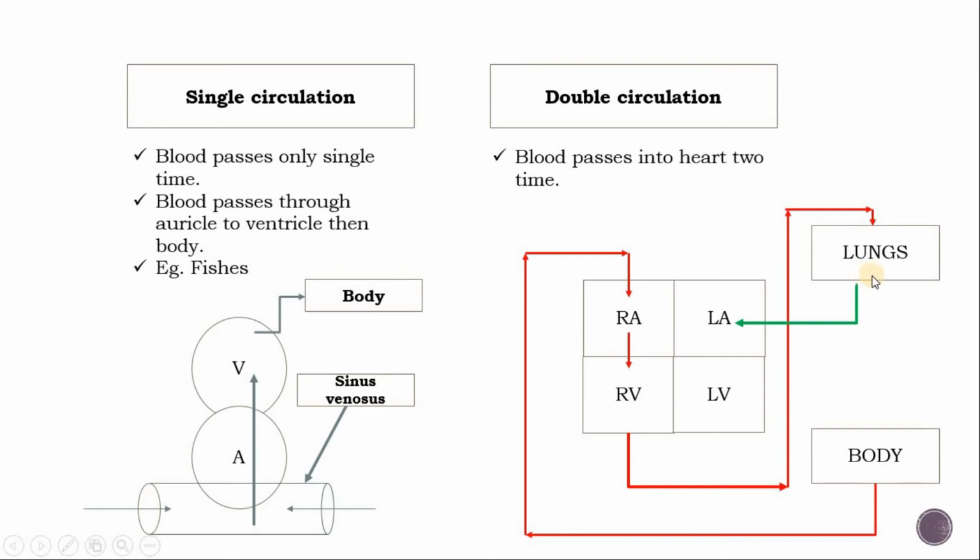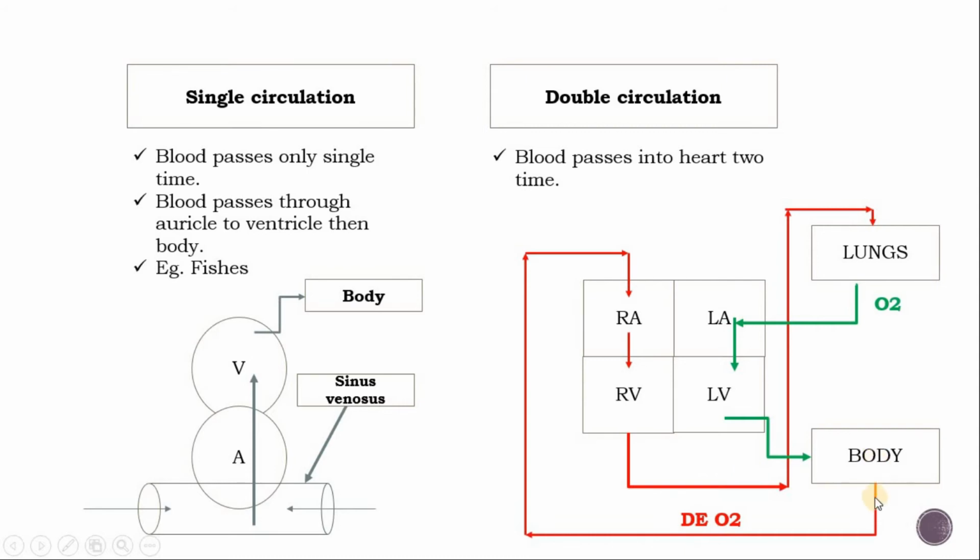From the lungs, the purified, oxygenated blood passes by the pulmonary vein to the left auricle. From the left auricle, through the bicuspid valve, it pours into the left ventricle. From the left ventricle arises a systemic aorta, which is guarded by a semilunar valve and gives the blood to the body. Here the red color shows deoxygenated blood and the green color shows oxygenated blood.